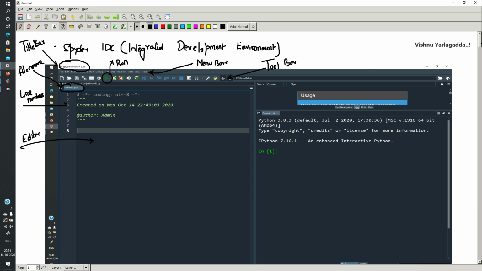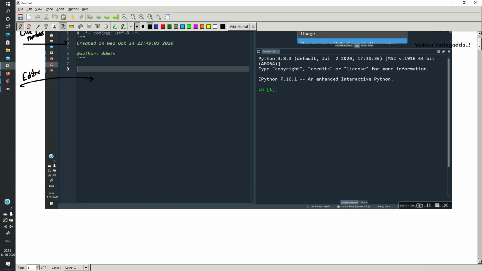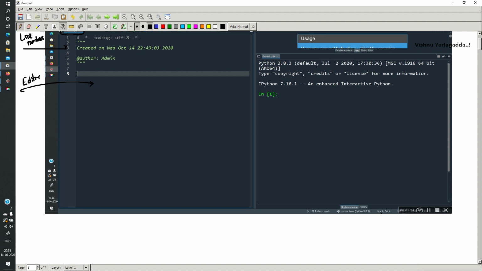Once you complete typing the program, at the same time the line number and column number will be mentioned here also. So this is an editor, and you can type the program in this part.